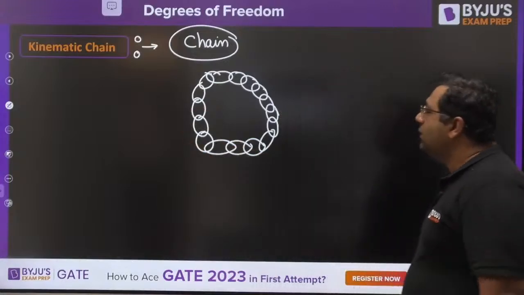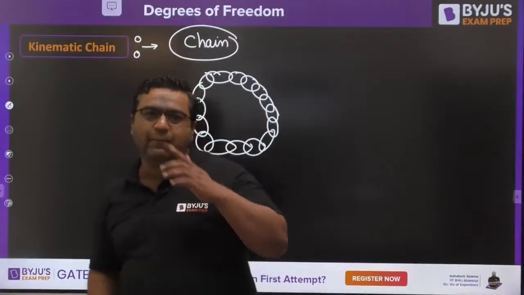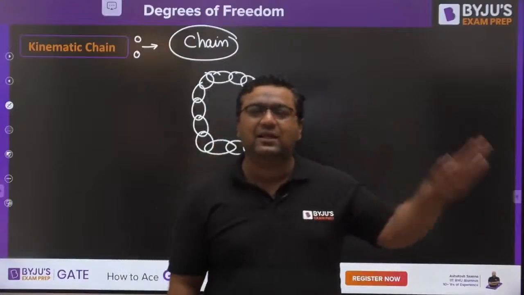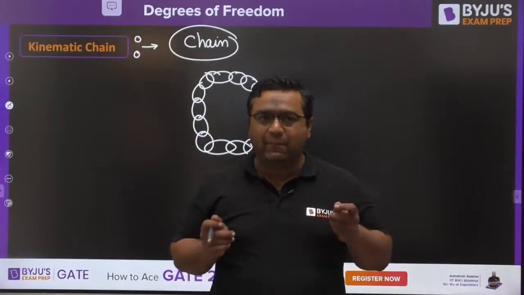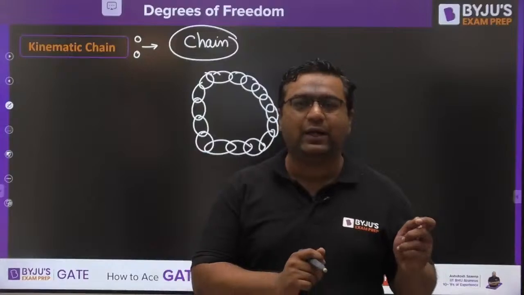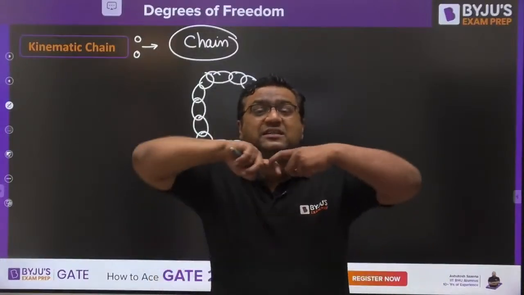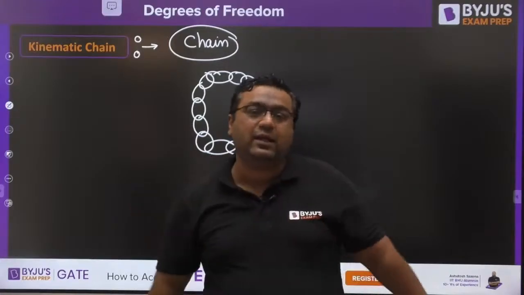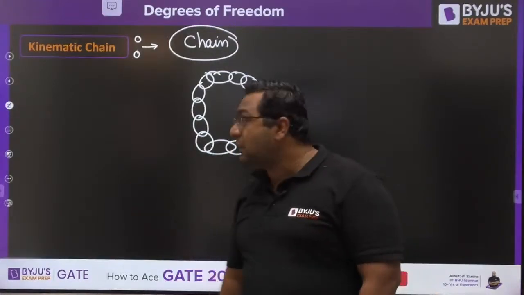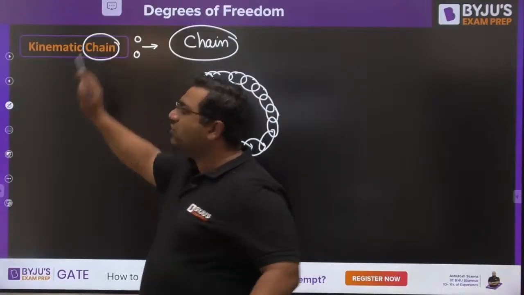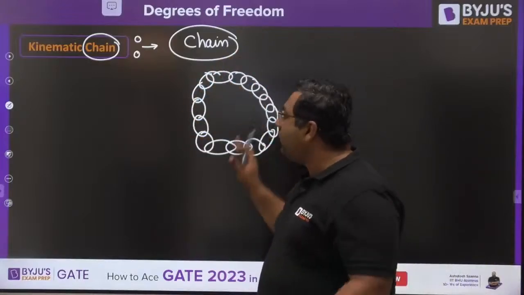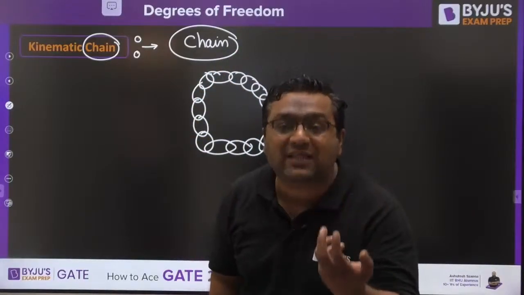It becomes a chain. In simple words, we can say if a number of links are connected together in such a way that the first and last link are joined together, then it is said to be a chain. But my dear, it is becoming a chain, that's fine. But what will make this chain kinematic? This chain is made up of various links which are joined with various types of pairs.